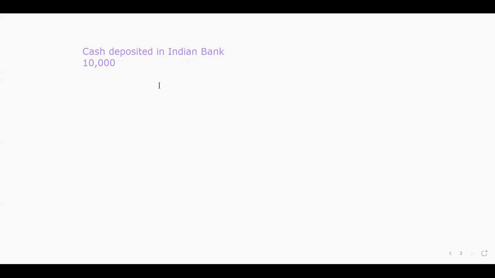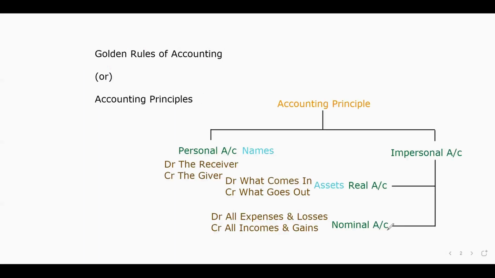So we have two accounts. One is the cash account and second one is Indian Bank. First one, cash. Cash is a current asset. It's a movable asset. So in the principle, assets come under real account. So what is the real account principle? Debit what comes in, credit what goes out.